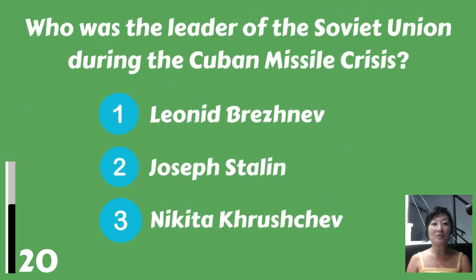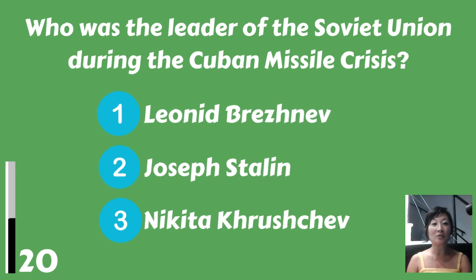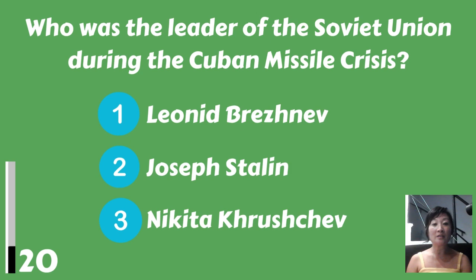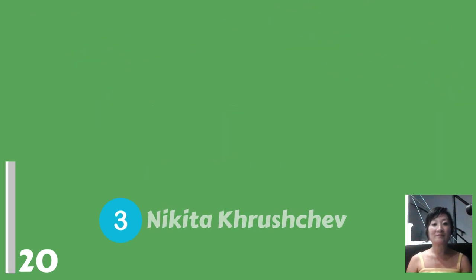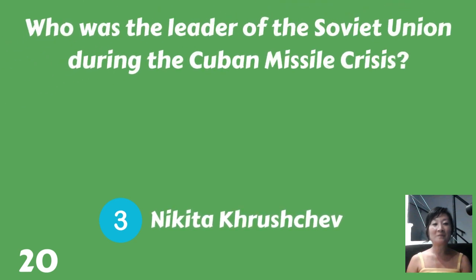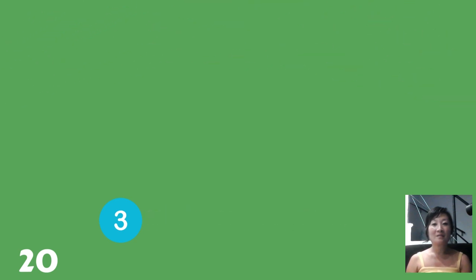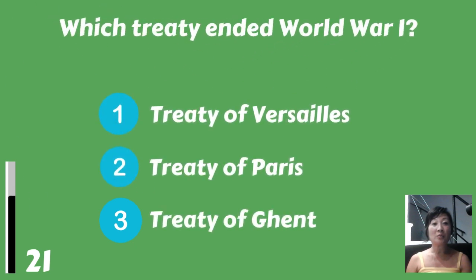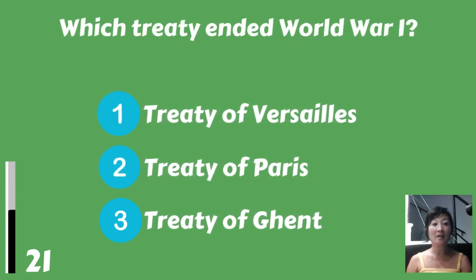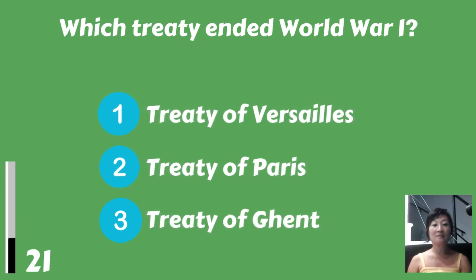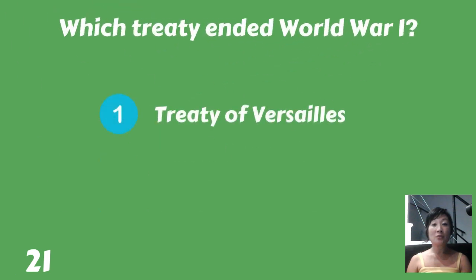Who was the leader of the Soviet Union during the Cuban Missile Crisis? Leonid Brezhnev, Joseph Stalin, or Nikita Khrushchev? Nikita Khrushchev. Which treaty ended World War I? The Treaty of Versailles, the Treaty of Paris, or the Treaty of Ghent? The Treaty of Versailles.